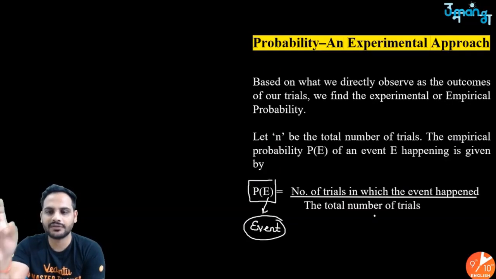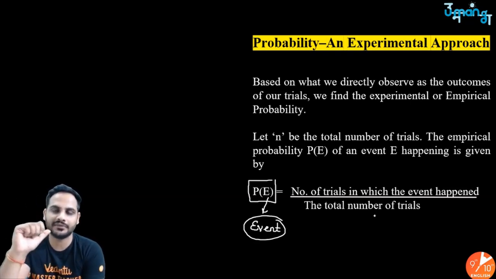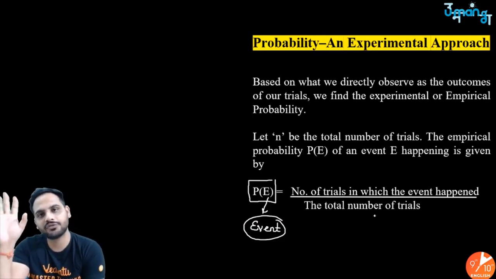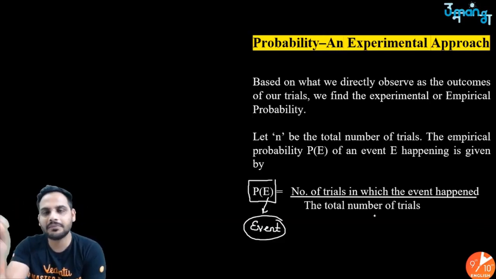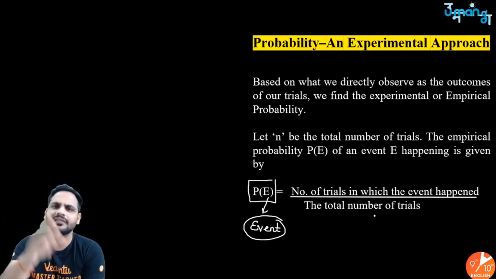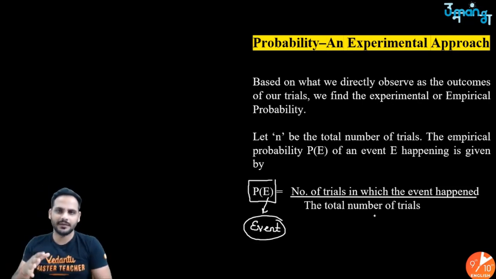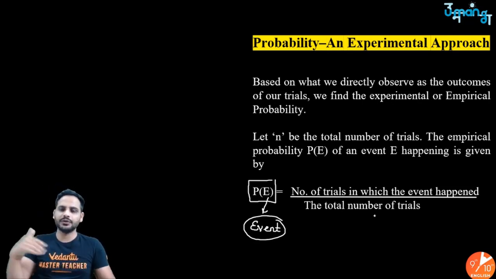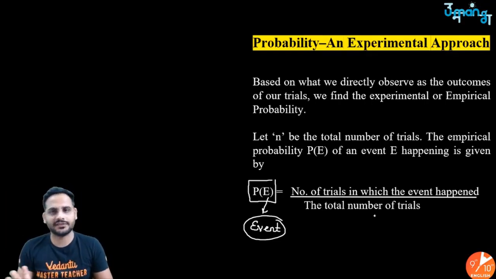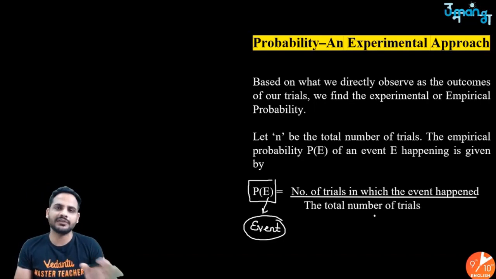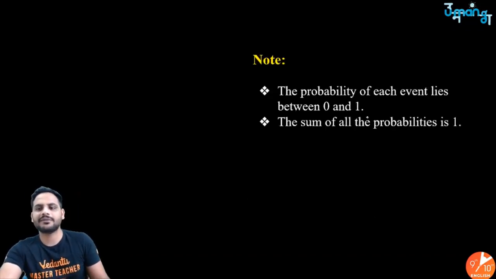Why? Because if I am doing an experiment 100 times, there will be different outcomes, and each outcome will occur less than 100 times only. Suppose I am tossing a coin 100 times. Can I get a head 200 times? No. At maximum, all 100 times I get a head. Otherwise 70 heads, 30 tails, or 50 heads, 50 tails, or 40 heads, 60 tails, something like that. So the numerator is always going to be less than the denominator, so probability is always between 0 and 1. And the sum of all the probabilities is 1. That means if you find the probability of all the events, the sum of the probabilities will be 1.